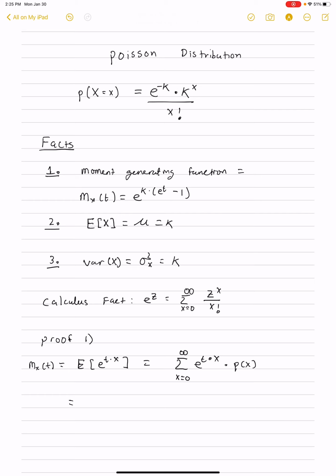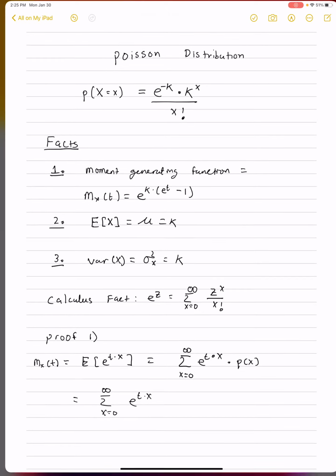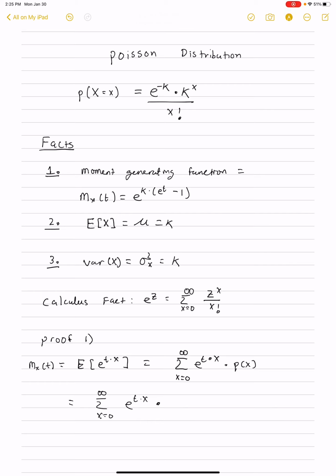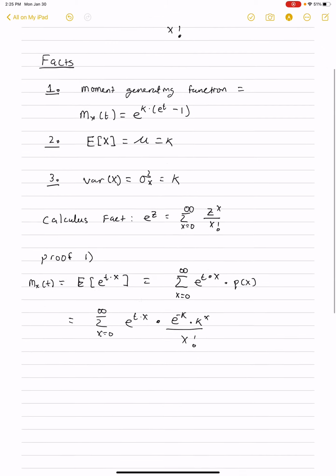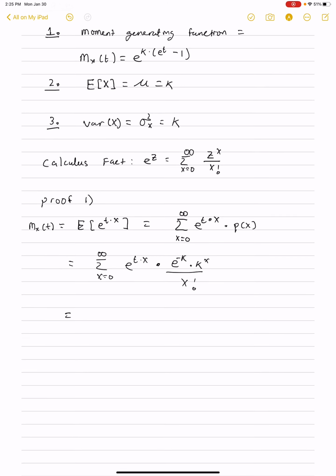So we'll write the sum from x being 0 to infinity of e to the t times x, multiplied by the probability of x. Now, the summation only involves x at this point, so e to the minus k can come outside the summation because it's just treated as a constant.